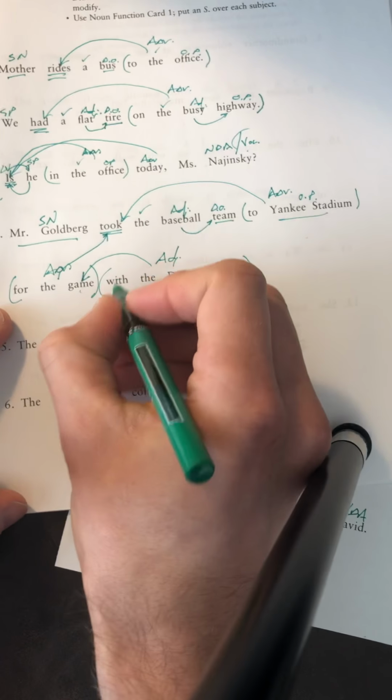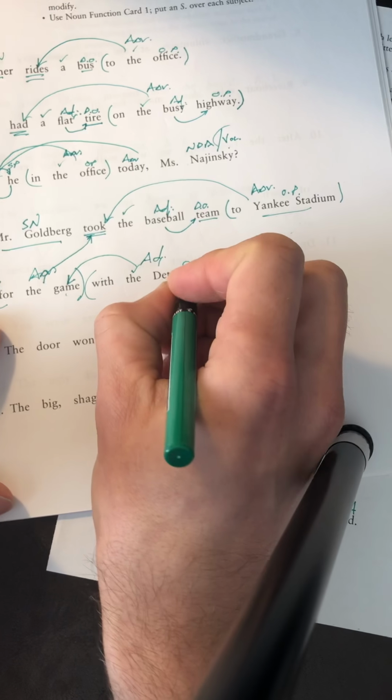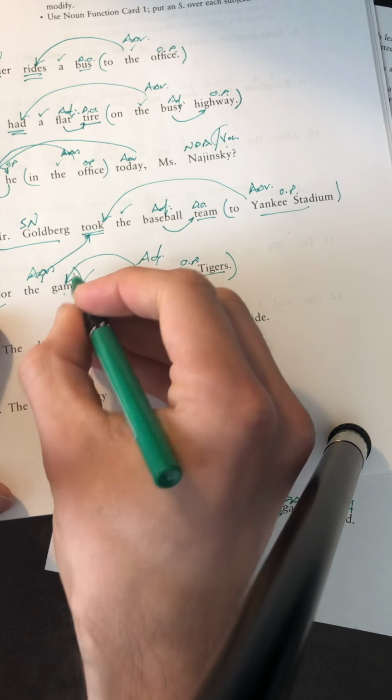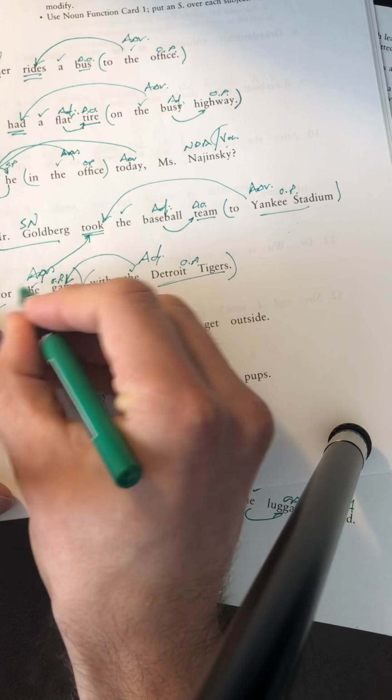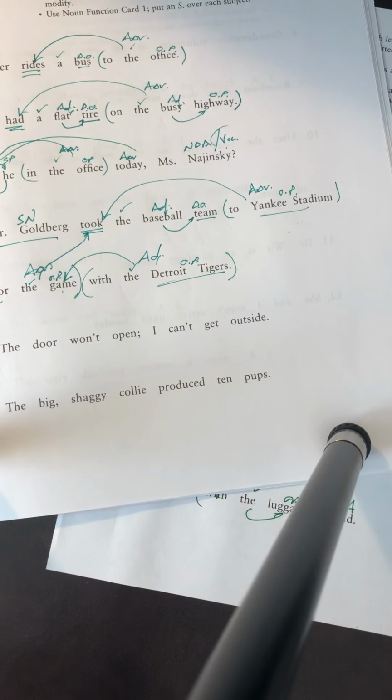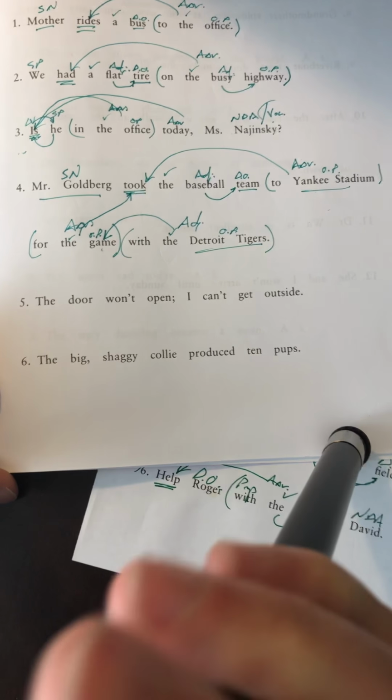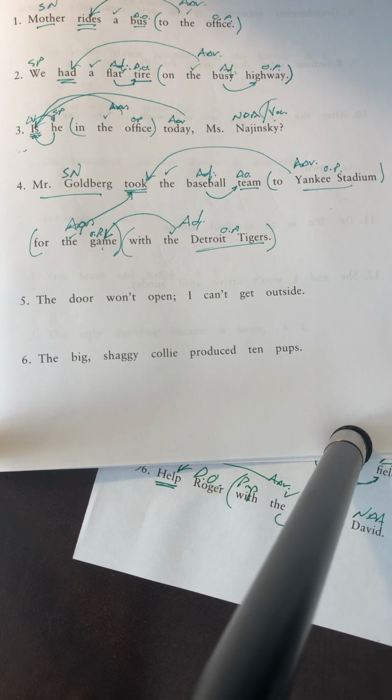That makes this adjectival, because it's modifying a noun, the object of the preposition, inside this particular prepositional phrase right here. So now we come down to 5 and 6. If you need, this is a good point to pause it if you want to look at 3 and 4.